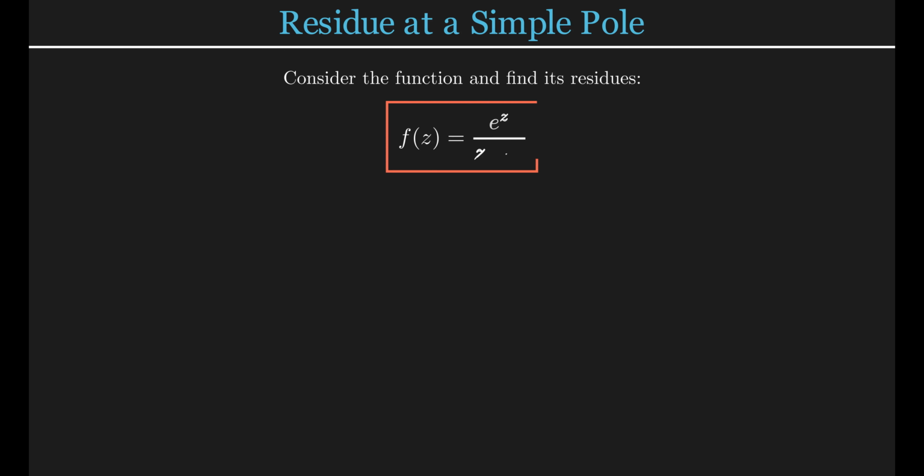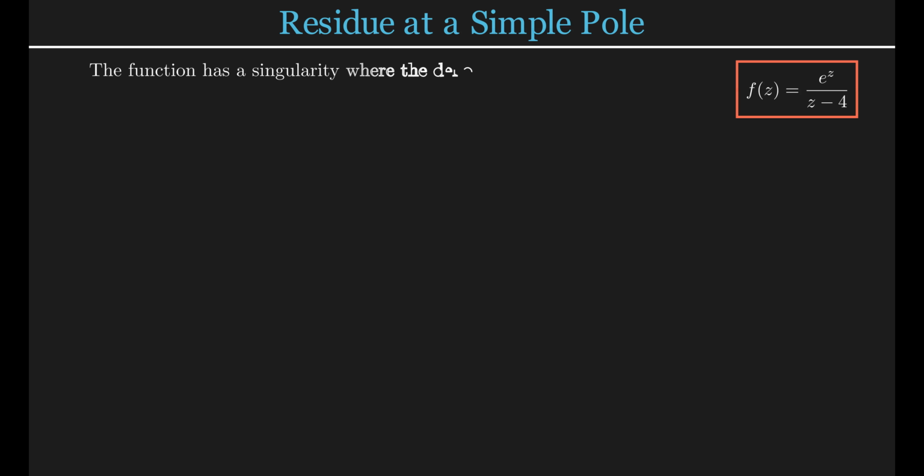Let's find the residue of the following complex function at its singular point. Consider the function f of z equals e to the power of z divided by z minus 4. First, we identify the singularity. This occurs where the denominator is equal to 0. Solving this equation, we find the singular point z0 equals 4.